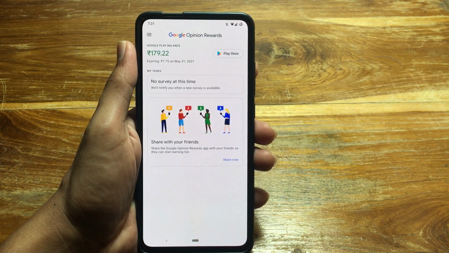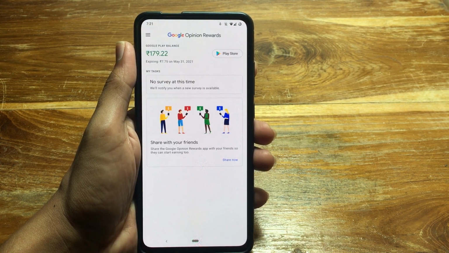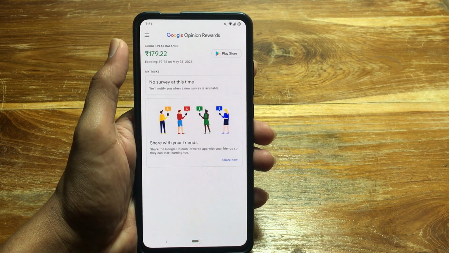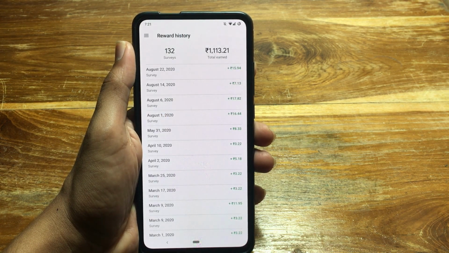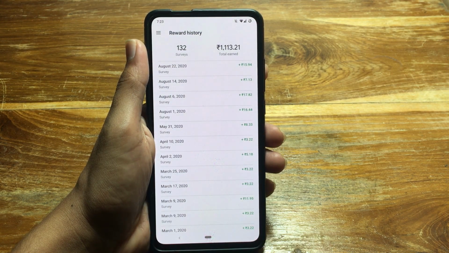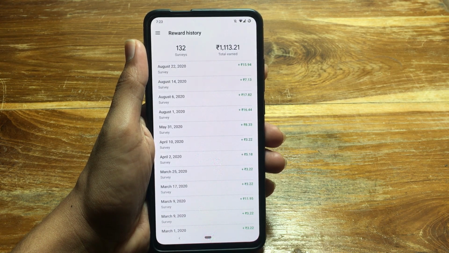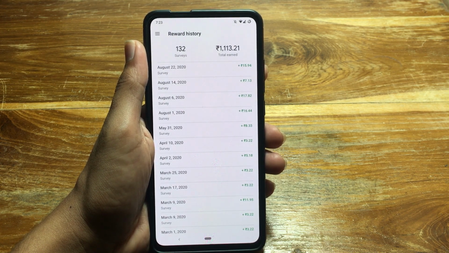The app notifies the users whenever there is a new survey available to answer. The answers that are provided in the survey would be used to improvise the Google search results. This is the total amount of money that I earned from the app by answering the surveys, which can be used to buy apps on Google Play Store. Remember, the credits have a 1-year expiry period.